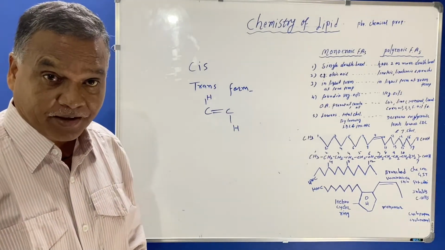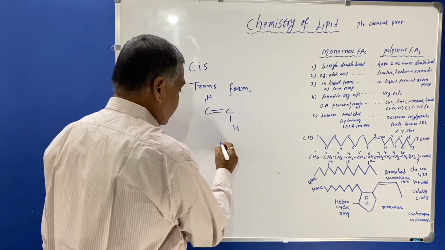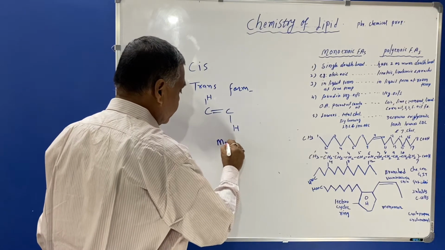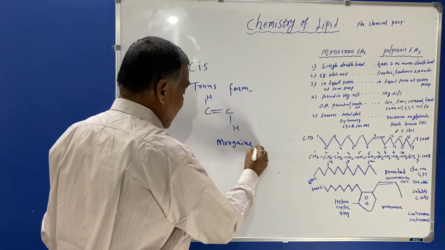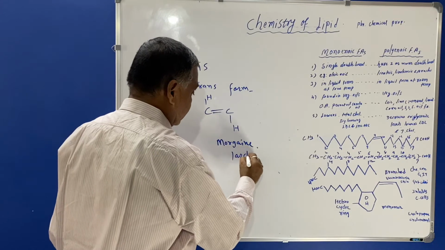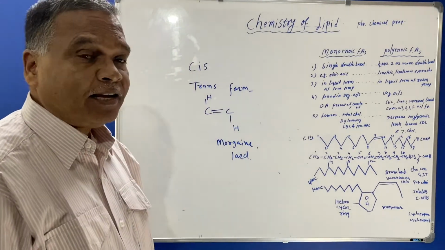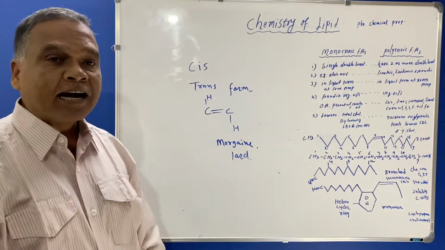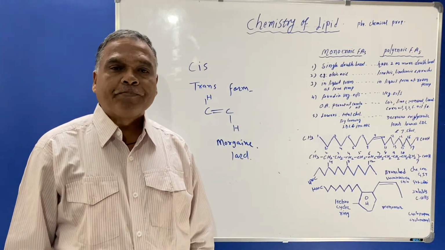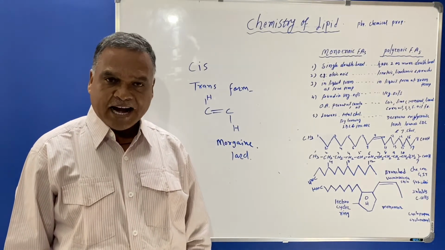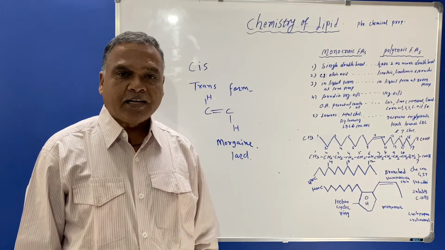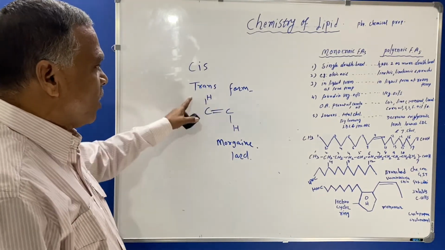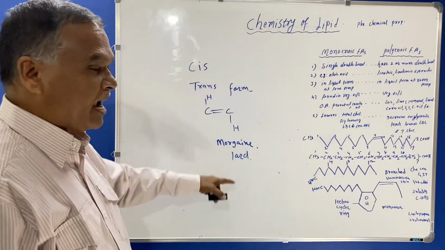This is seen in margarine and lard. Margarine is used as a flavor in bakery, and lard is a white fatty substance which comes from the pig. So the trans form of fatty acid is generally seen in margarine and lard.